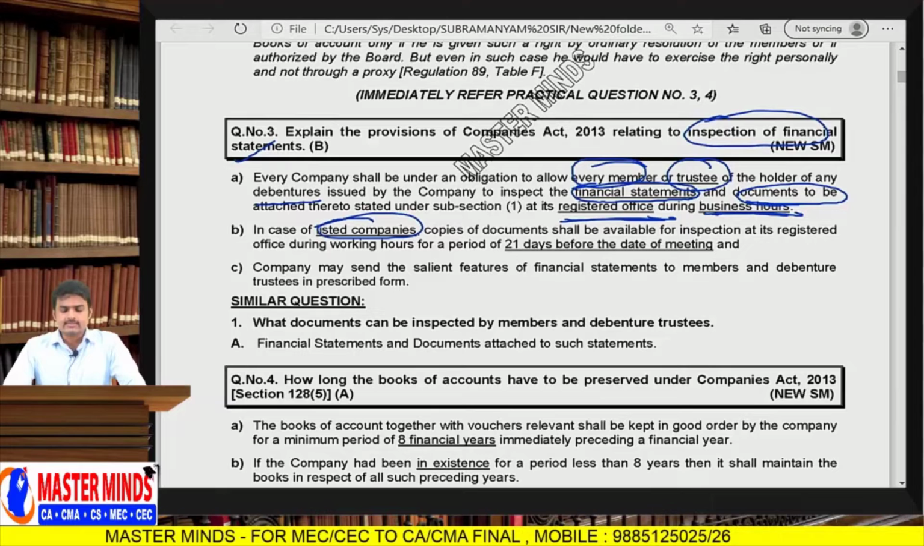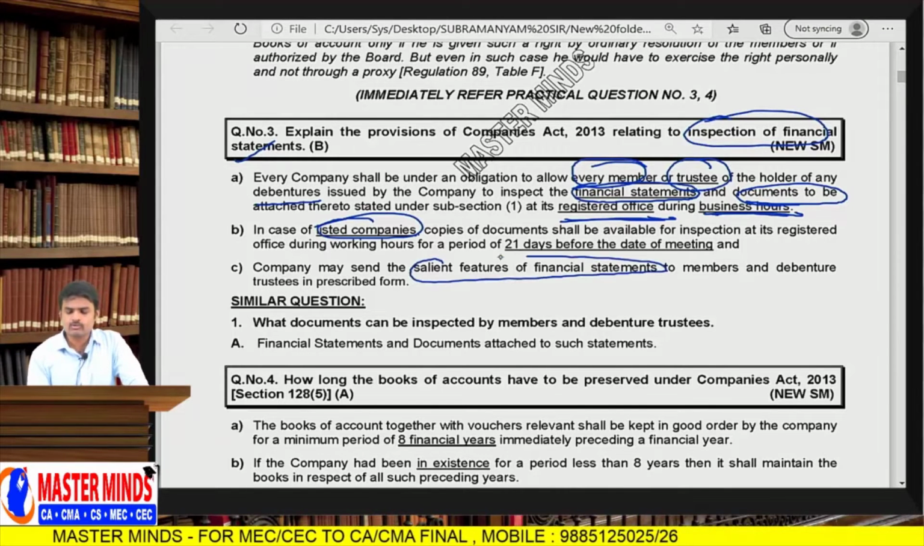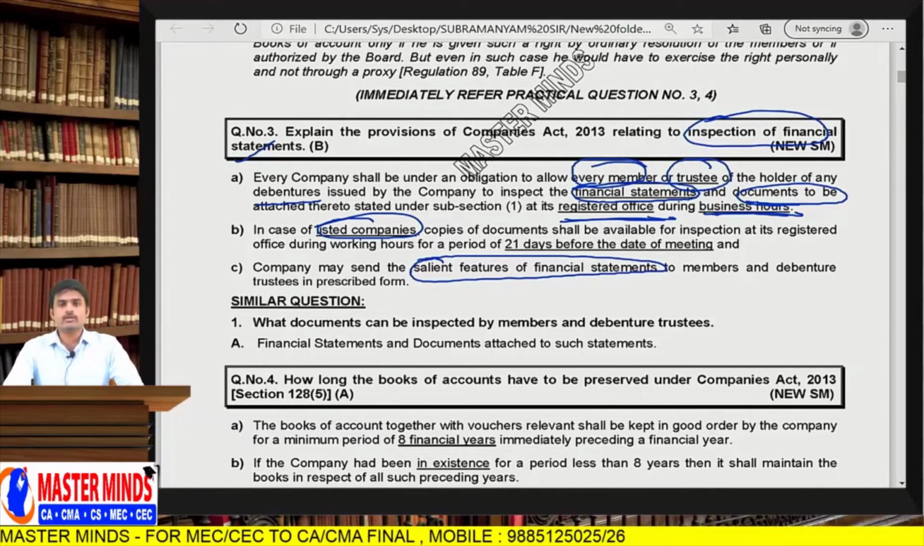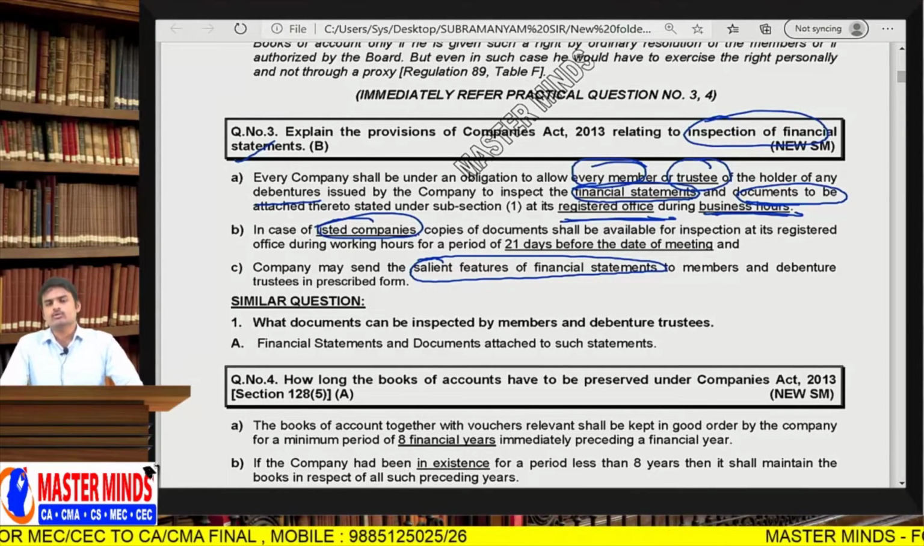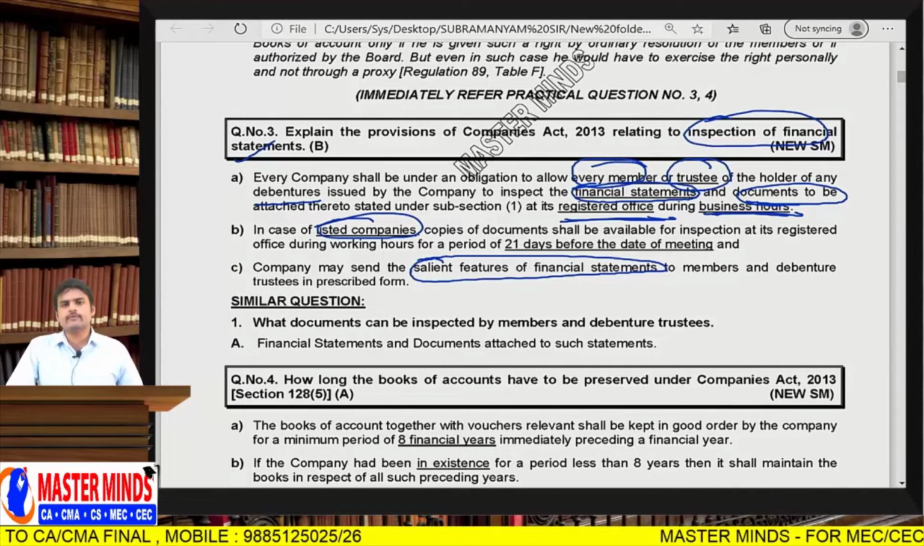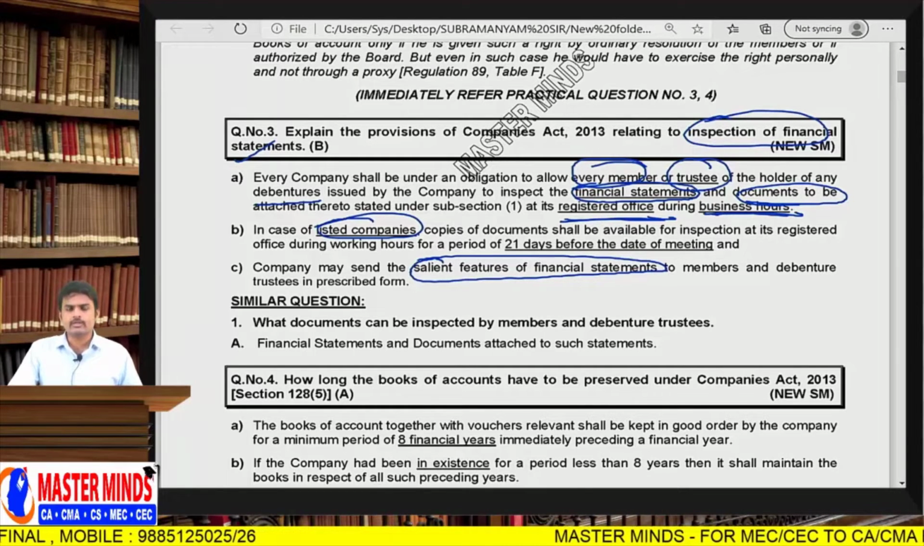Company may send salient features of financial statements, because financial statements, annual report, and board report together may go around some 300 pages. So it is not possible for the company to print all these documents and circulate among members of the company. So they can prepare abridged financial statements, that means financial statements which contain material data. So yes, salient features of financial statements to members and debenture trustees in prescribed form.